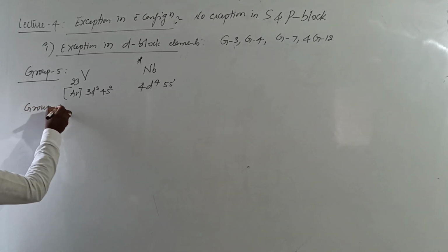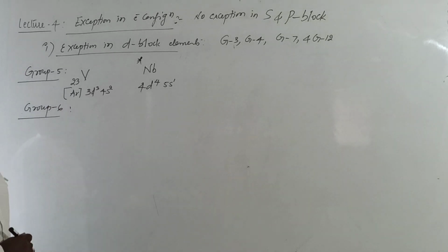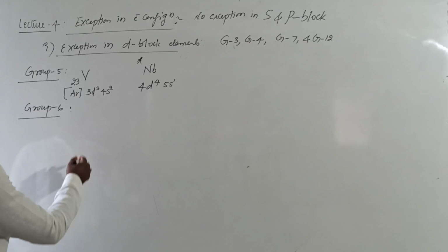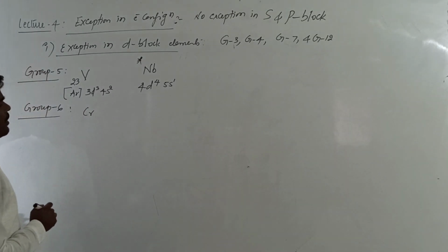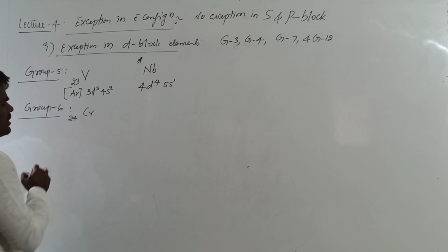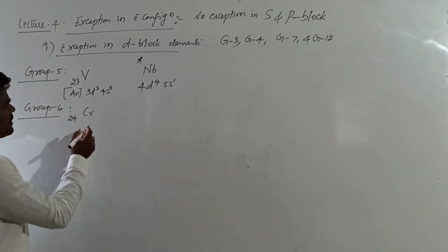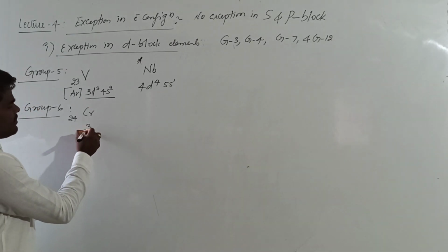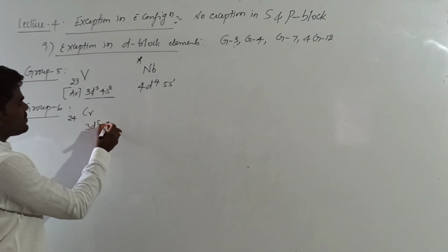If we talk about group 6, what are the elements of group 6? Chromium, molybdenum, tungsten, etc. come under group 6. If we are talking about chromium, we are very familiar with chromium's electronic configuration. I will write only the valence electronic configuration. Here, this will be 3d5 and 4s1.